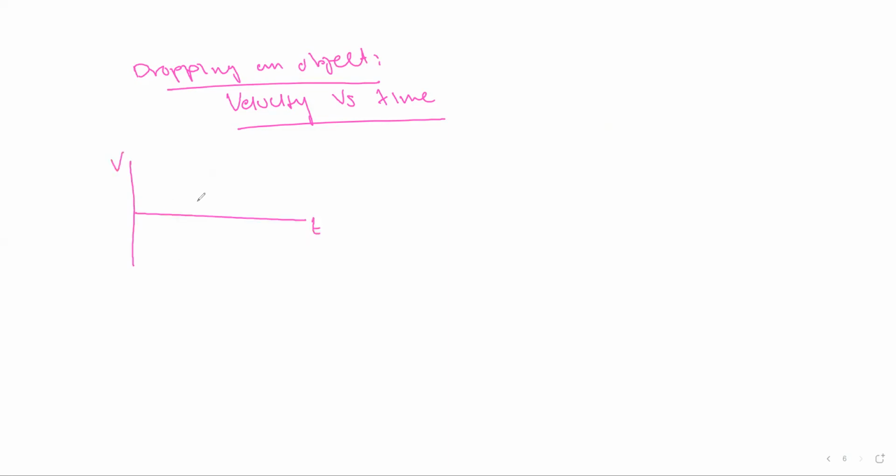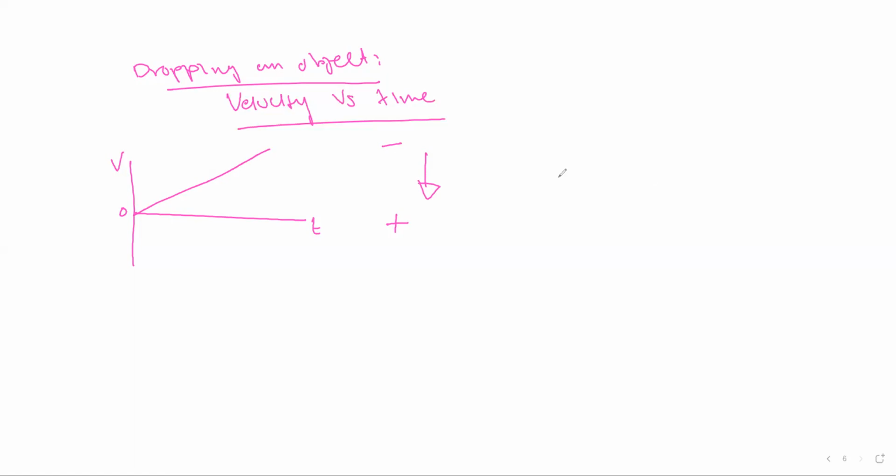In this situation, remember above is always positive, down is negative. So again, if an object is dropped and downward is positive and upward is negative, and the object is moving downward, that means our velocity will start from zero, because initially when we drop an object, it has zero velocity, increasing its velocity like that. Then this will be your velocity against time graph.